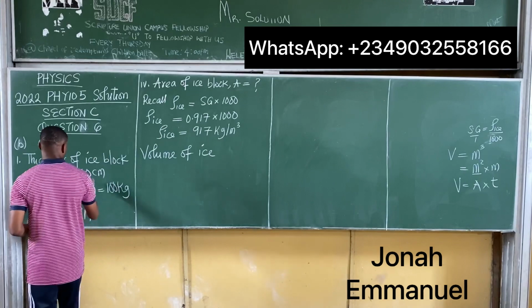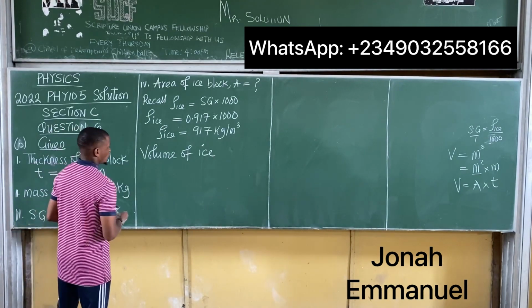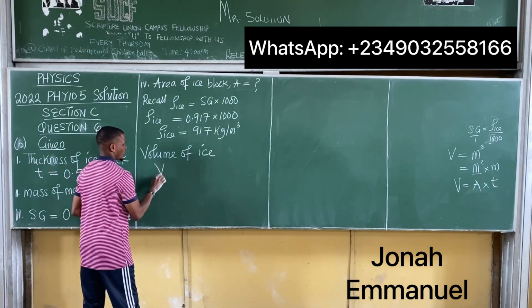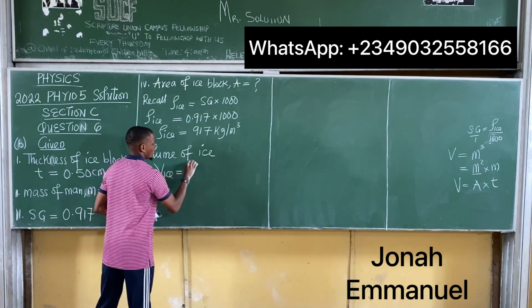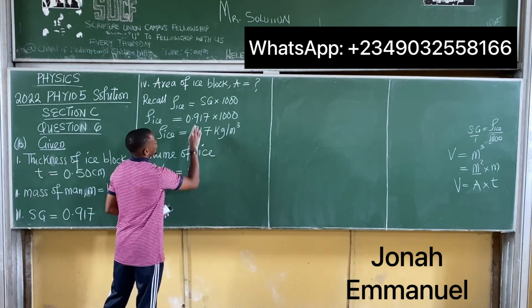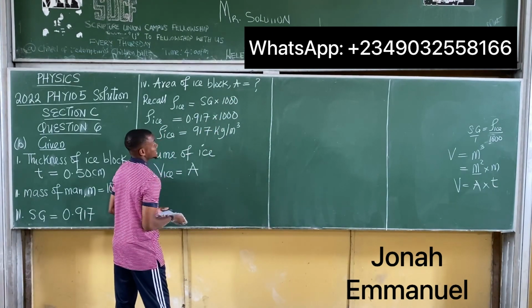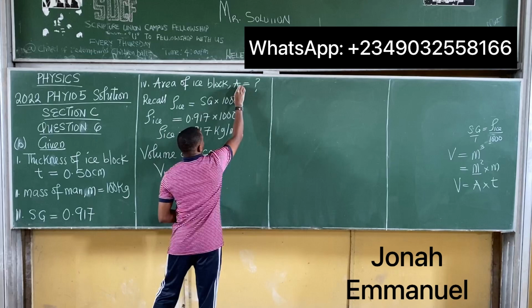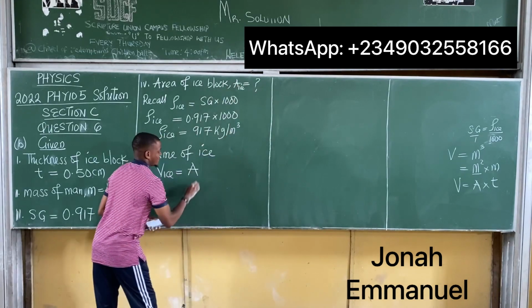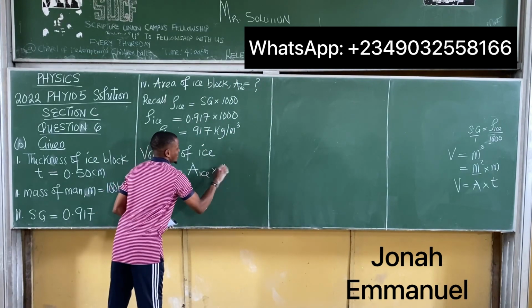So our task will be to convert this. So that will be called the volume of ice. V of ice is equal to area of the ice, which we'll have to find. We called it A. So area of ice times the thickness.